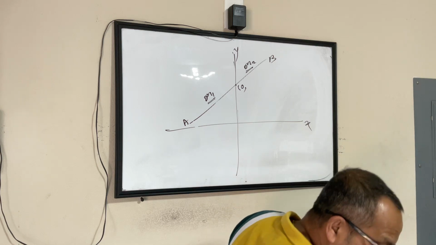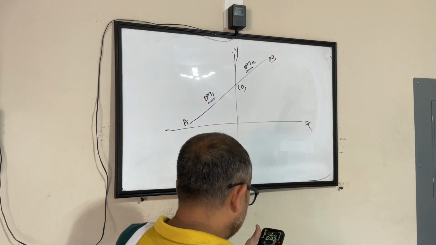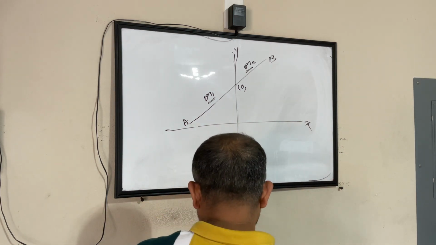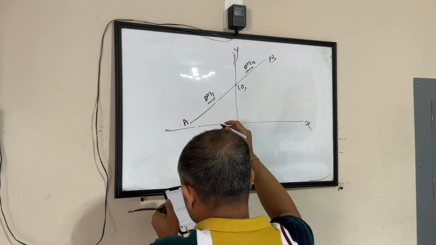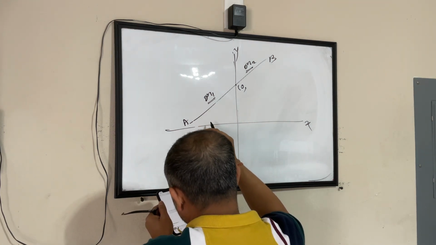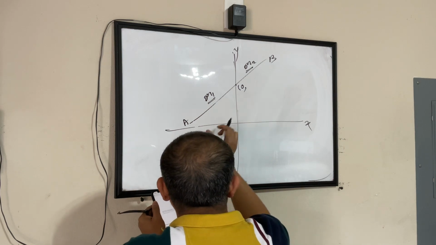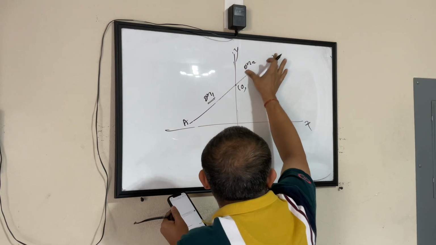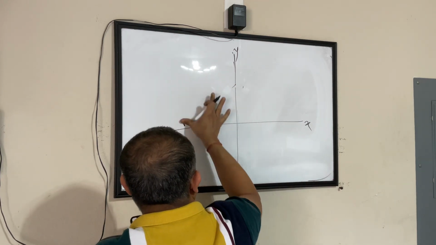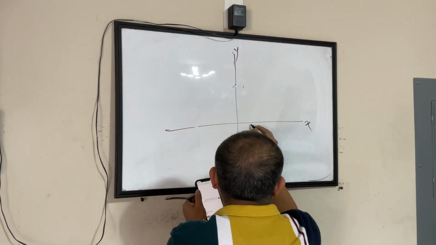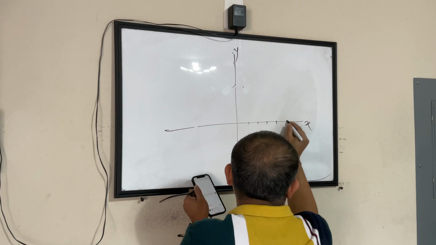So, the 2 points, their coordinates are what? Let's identify the points quickly. The points are 5 minus 6. So 1, 2, 3, 4, 5.